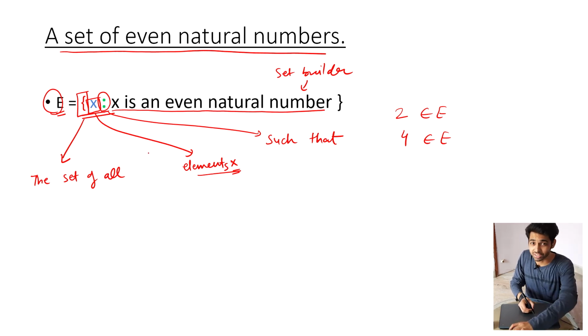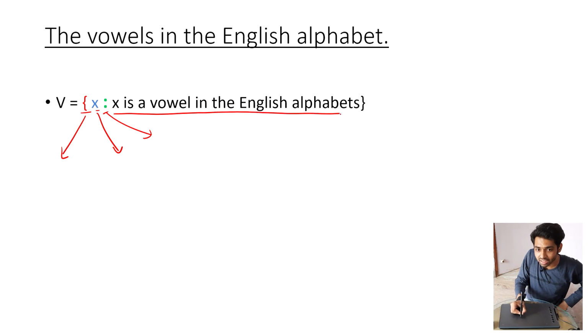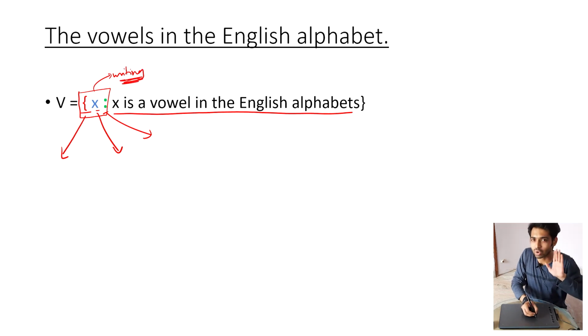Moving on to the next example, the vowels in the English alphabet. Again, what does this mean? The set of all elements X such that X is a vowel in the English alphabet. To be very frank, this portion is for writing purposes. You have to write it, but to understand, you can read only the part that X is a vowel in the English alphabet.